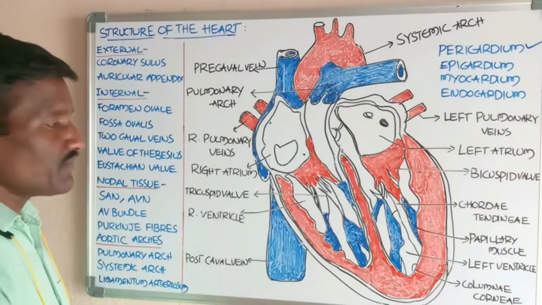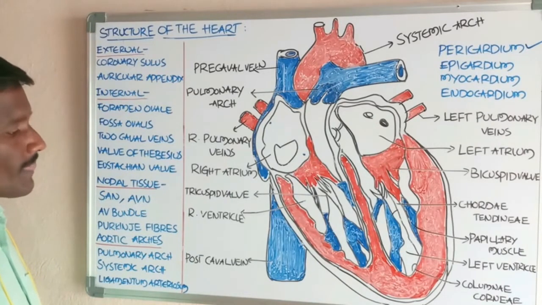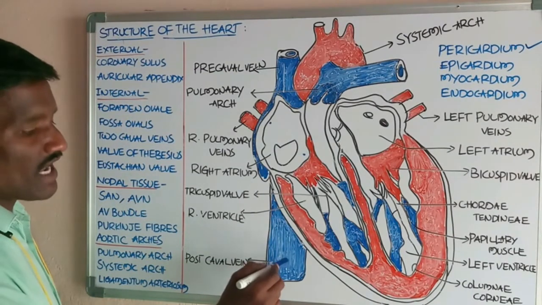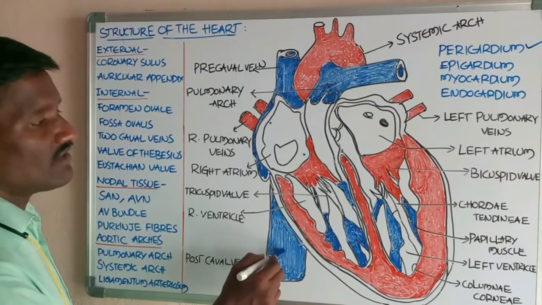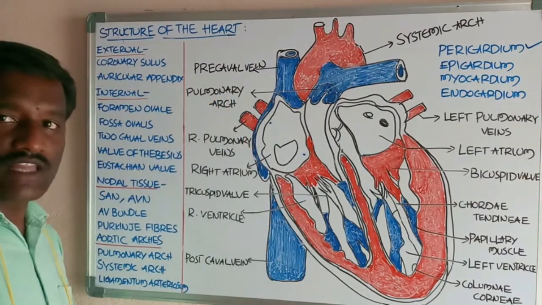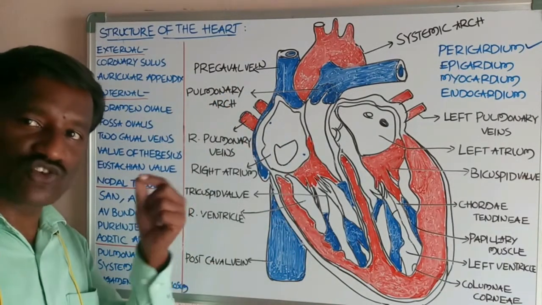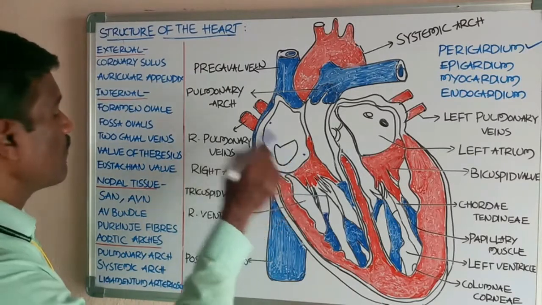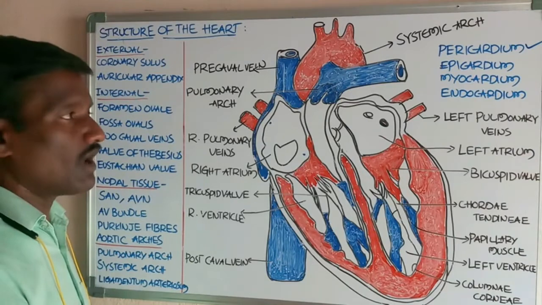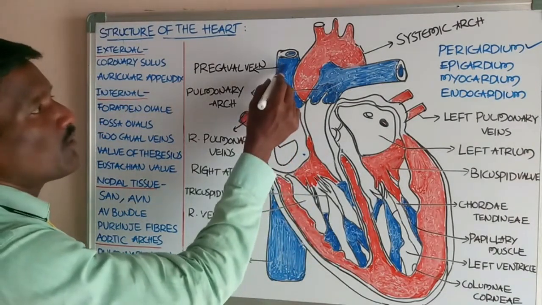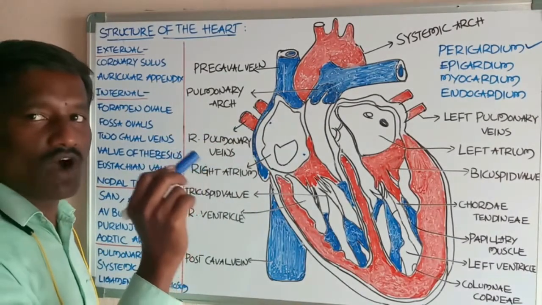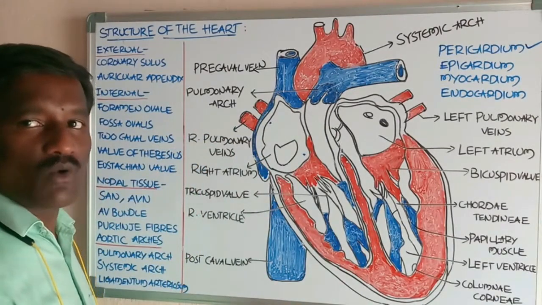Next, the postcaval vein opens into the right atrium. At this opening there is also a valve, called the Eustachian valve. At the opening of the precaval vein into the right atrium, no valve is present.